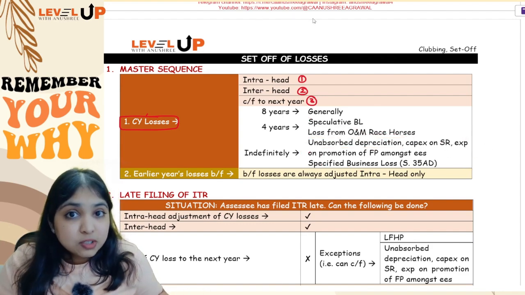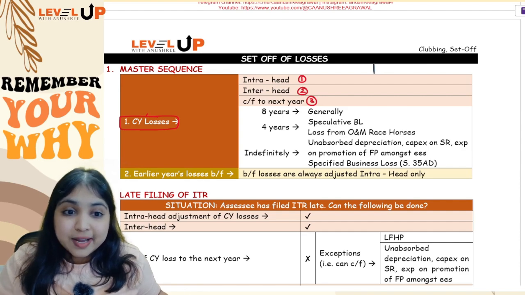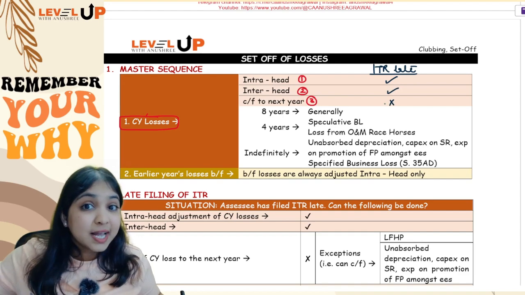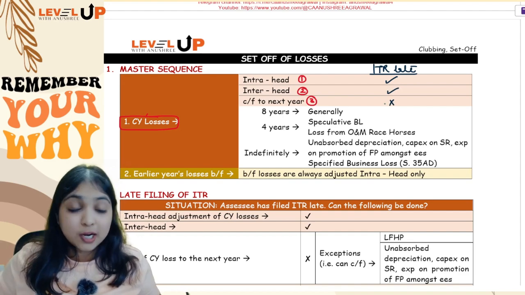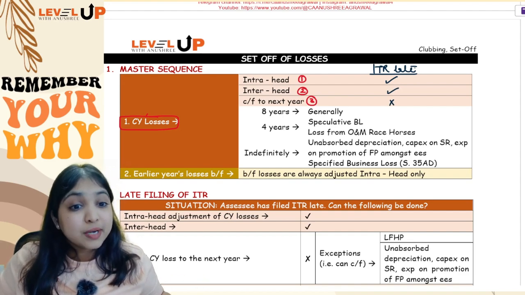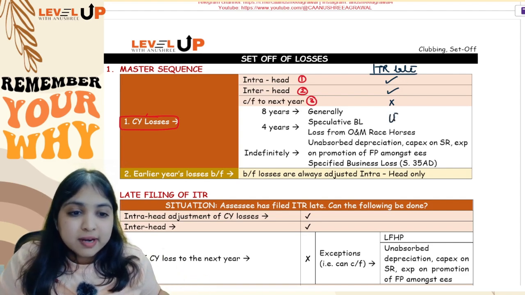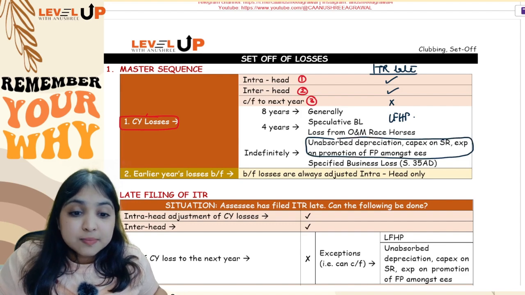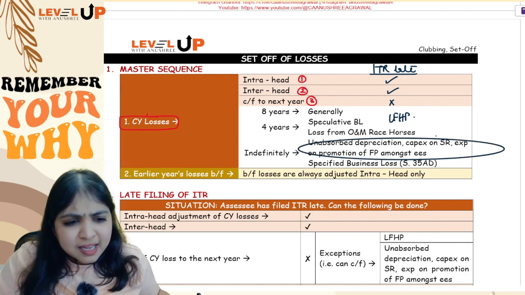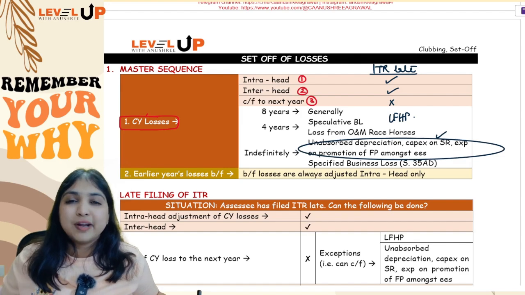Okay, now listen to one small point. In case your assessee files ITR late, assessee can do intra-head adjustment, assessee can do inter-head adjustment, but assessee cannot carry forward the current year loss to the next year. That we will not allow. But even if assessee files ITR late, assessee can still carry forward 2 losses. One is loss from house property and the other is unabsorbed depreciation, unabsorbed capex on scientific research, unabsorbed expenditure on promotion of family planning. This you can still carry forward even if you file ITR late.